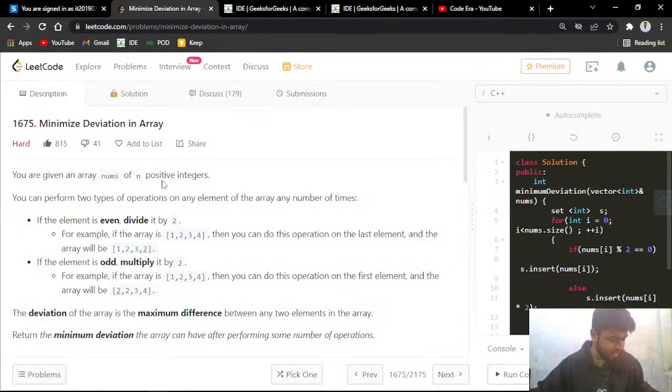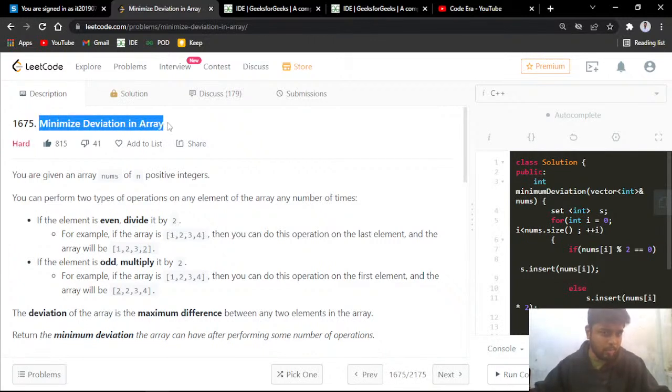As I told you earlier as well, this particular problem has been asked in Amazon and Samsung. It's written a hard problem, but basically this is not a hard problem. I would say it's a medium level problem only. If you are someone who is solving LeetCode daily challenges every day with me, or if you have been doing a lot of problem solving, this is a medium problem for all of you, right?